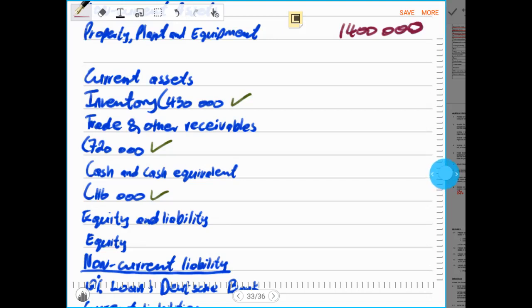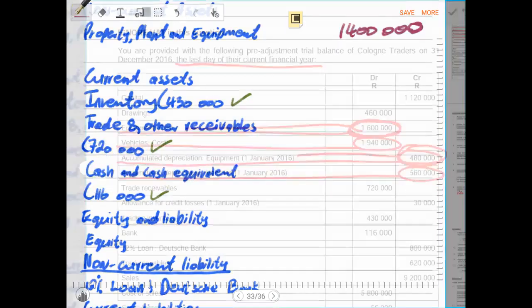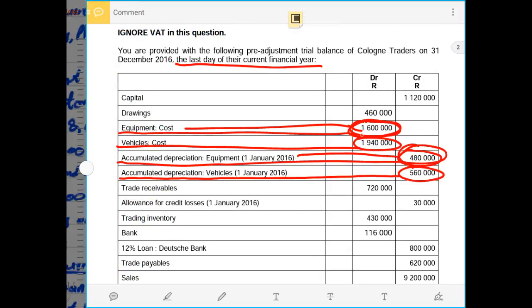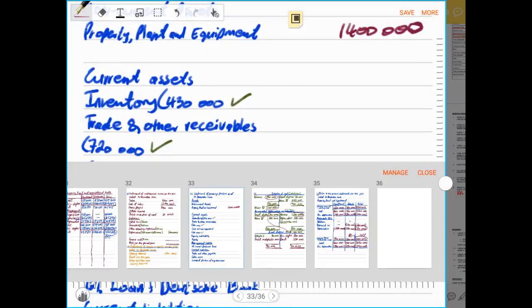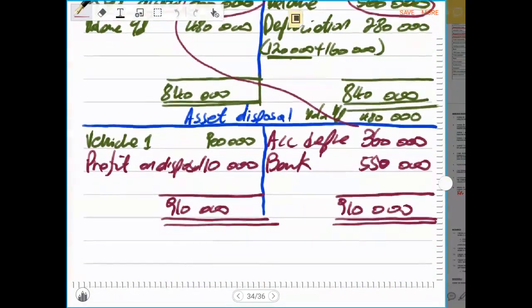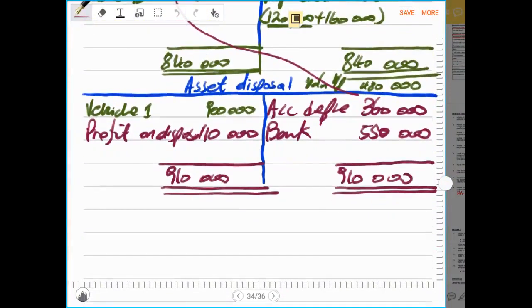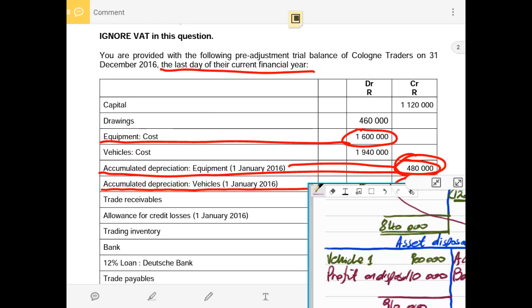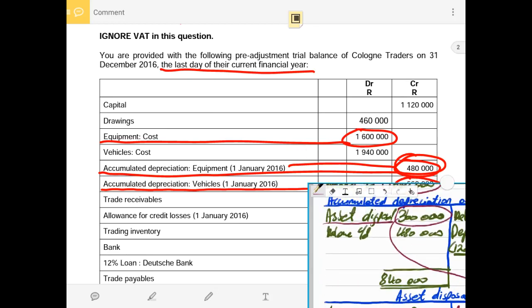So now another amount that has to be taken into account. Let us go again. Our adjustments have been all taken into account. Let us check the ledger accounts if everything has been captured. In the ledger account, we have accounted for most of the things. So now we still need to account for the bank that was not yet recorded. This amount must still be recorded in the statement of financial position because it was not yet recorded. So now we have to record that.